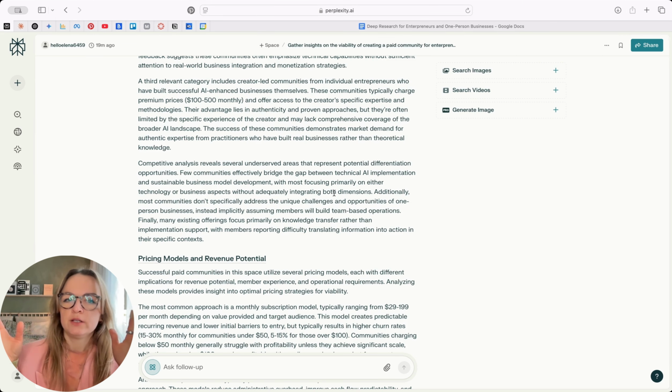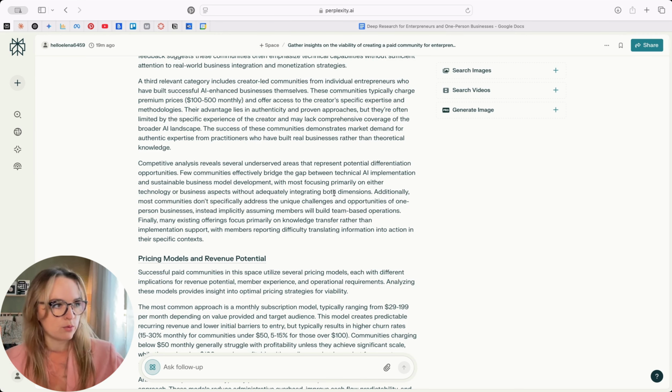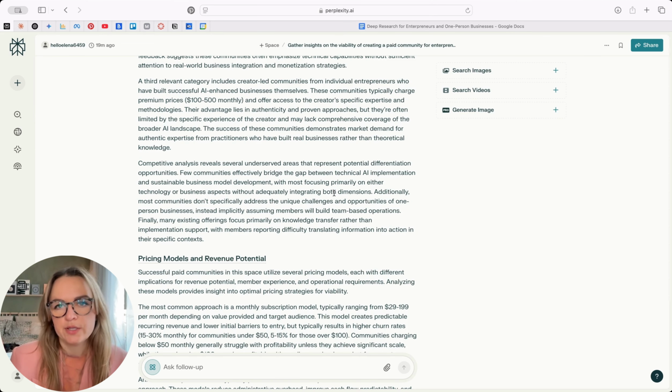I just want to double click on that, because one thing is to do the analysis, right? To analyze different sources and say, okay, those are 3 different clusters or categories. But what it does is reveal underserved areas that present potential differentiation opportunities for me.